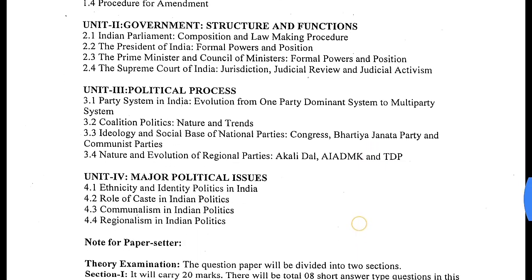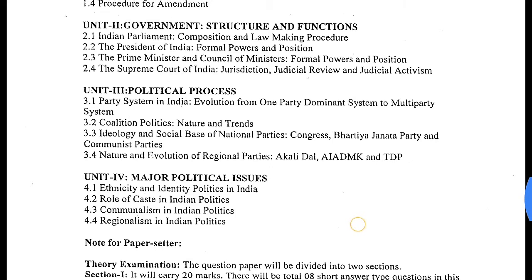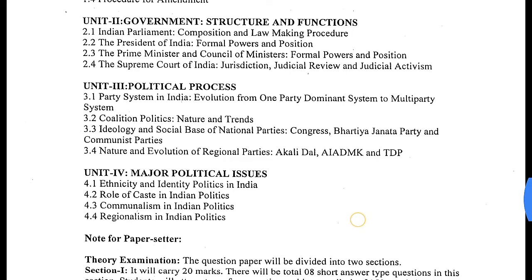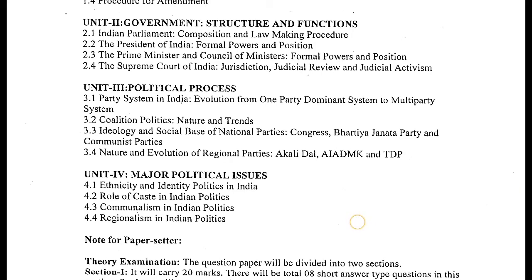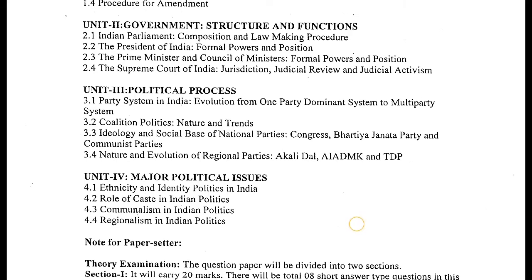The third unit of political science is political process: party system in India, evolution from one party dominant system to multi-party system, coalition politics, nature and trends, ideology and social base of national parties, Congress, Bharatiya Janata Party and communist parties, nature and evolution of regional parties, Akali Dal, AIADMK, DMK and TDP.